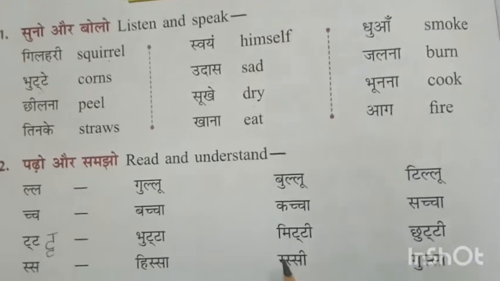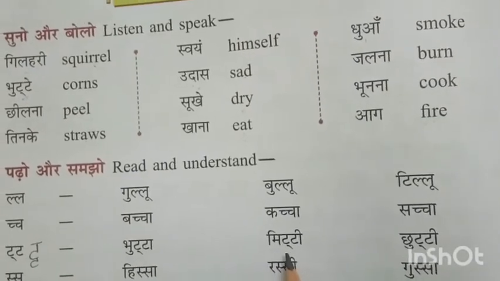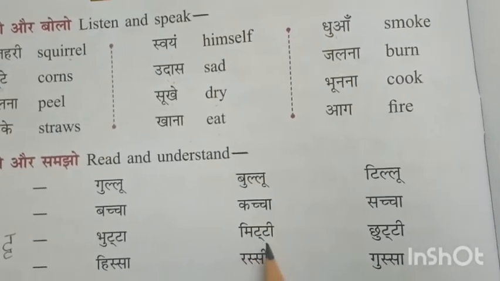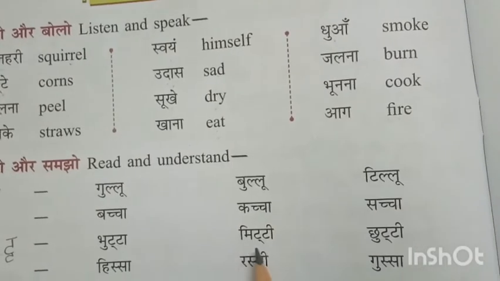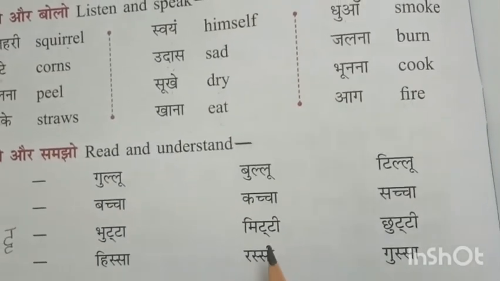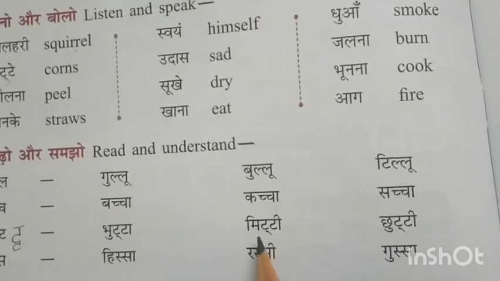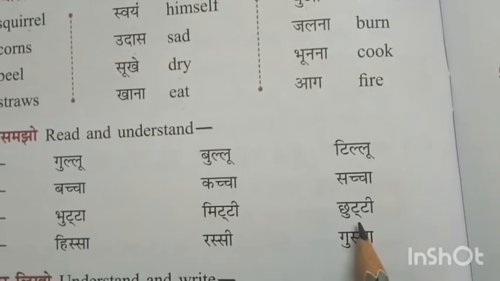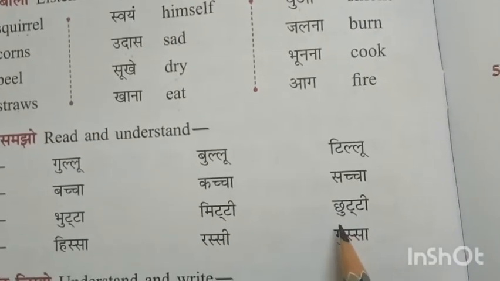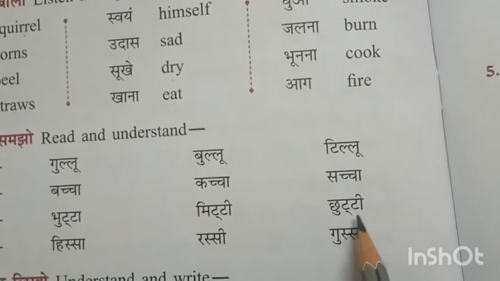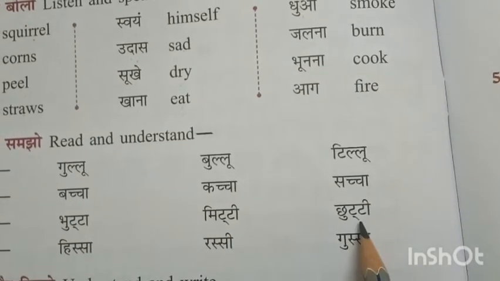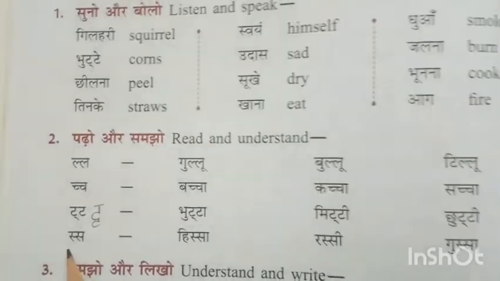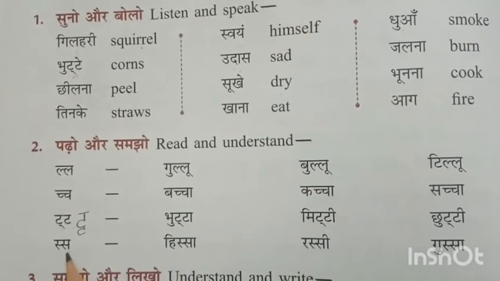Next, Mi, ta, ti. Mitti. See again. Mitti. What do you mean by mitti? Yes, mitti means sand. Next, chu, ta, ti. Chutti. Chutti means holiday. Next, half s and complete s.